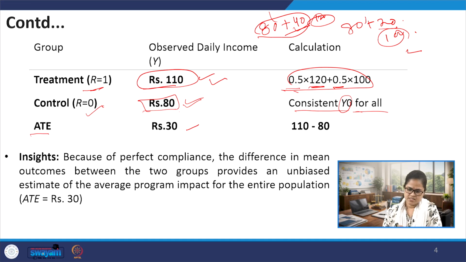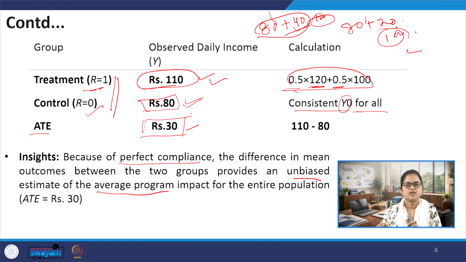Since here we assume that all those individuals who are assigned to the treatment group would be fully participating in the treatment, that means there is perfect compliance, or 100% compliance. Because there is 100% compliance, the difference in the mean outcomes between the two groups provides an unbiased estimate of what? The average program impact for the entire population, and that impact is your 30 rupees.